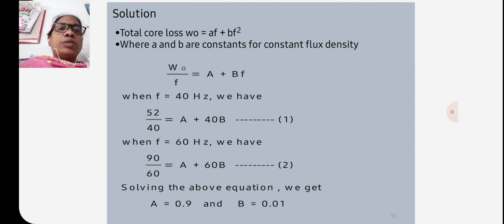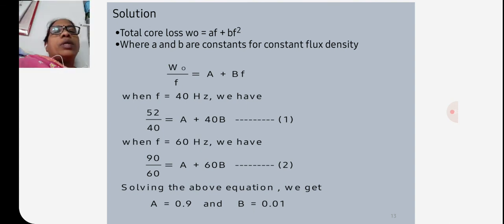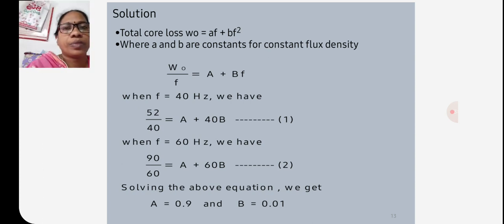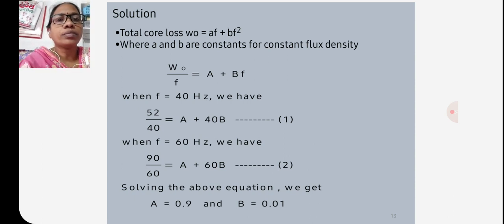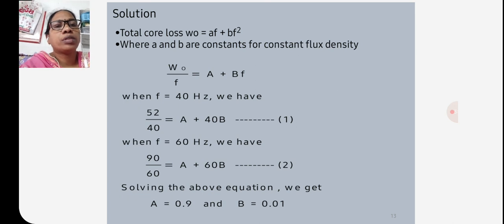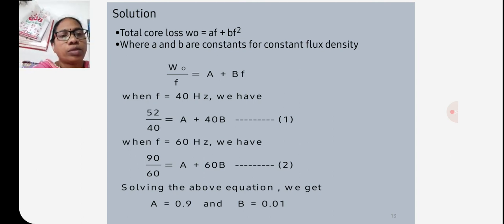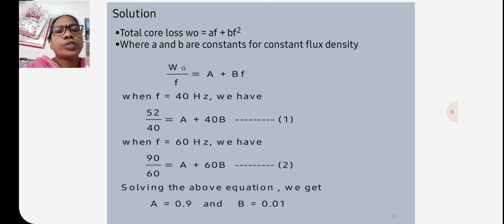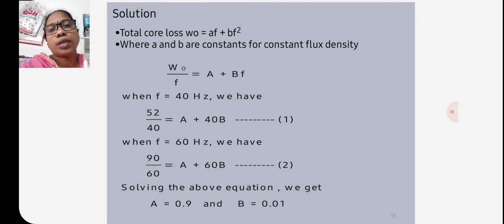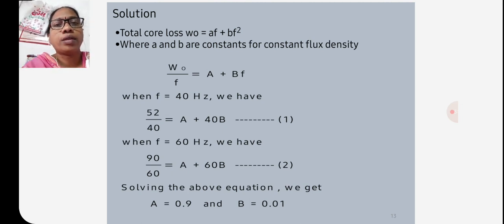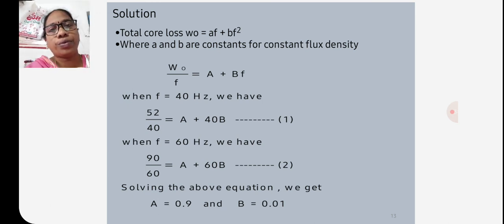When F is equal to 60 hertz, we have 90 by 60 is equal to A plus 60B. Solving equation 1 and equation 2, after calculation we get A is equal to 0.9 and B is equal to 0.01.